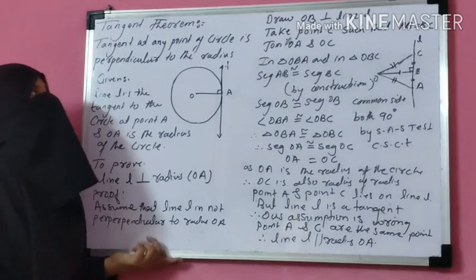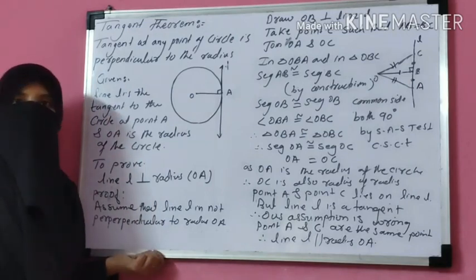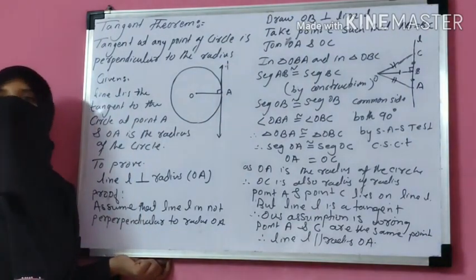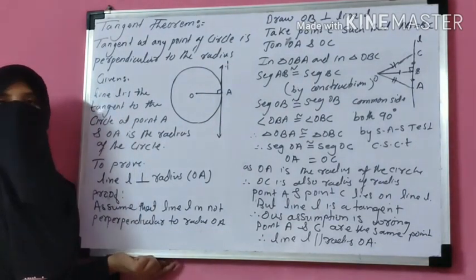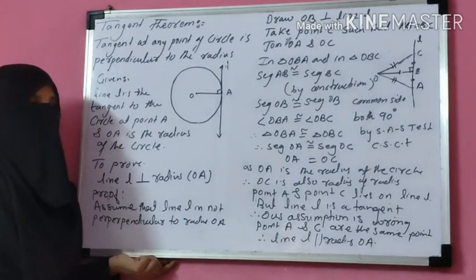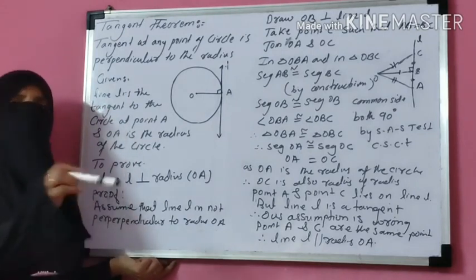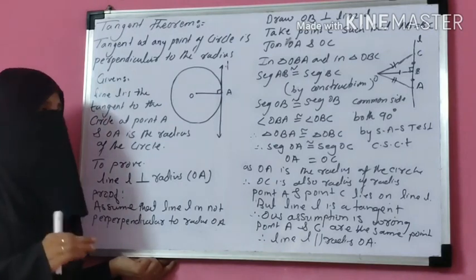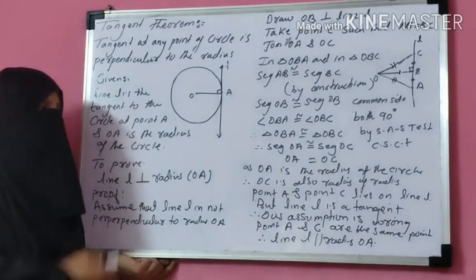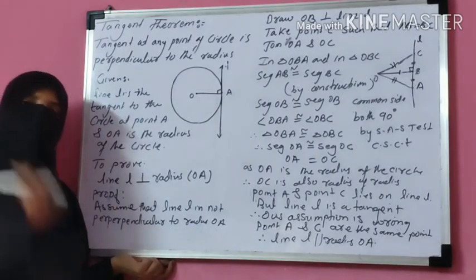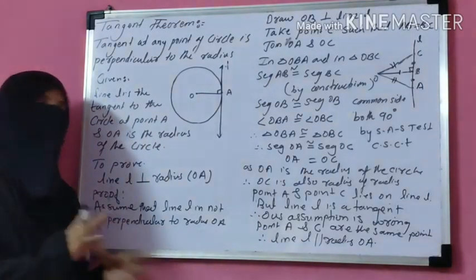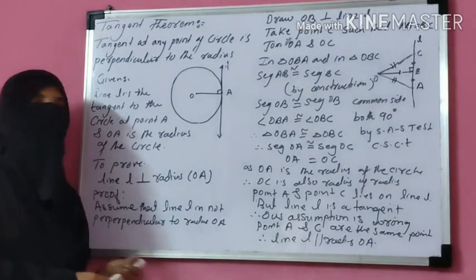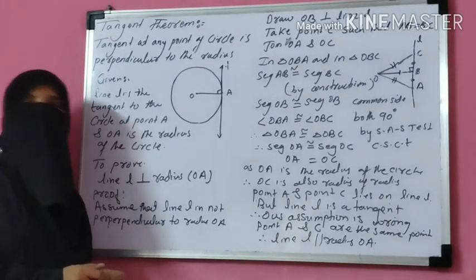Next lecture we will continue with the converse of the tangent theorem, and that tangents drawn from an external point are congruent. So practice this theorem 2-3 times. It is a little bit confusing, or you can say a little bit difficult, but if you practice 2-3 times, then you will feel it's easy. It is an important theorem. It can be asked in the exam, so prepare well.